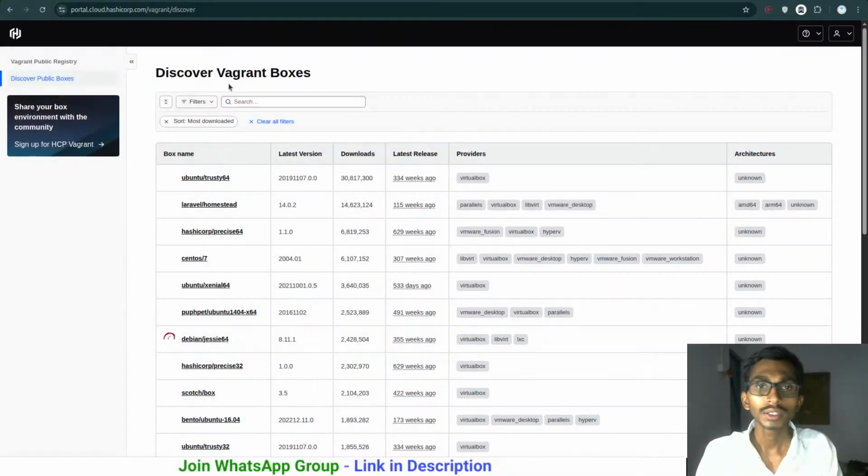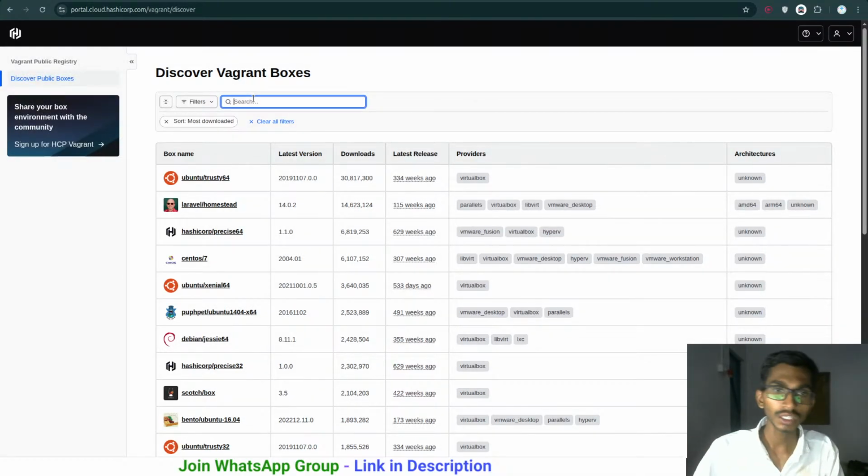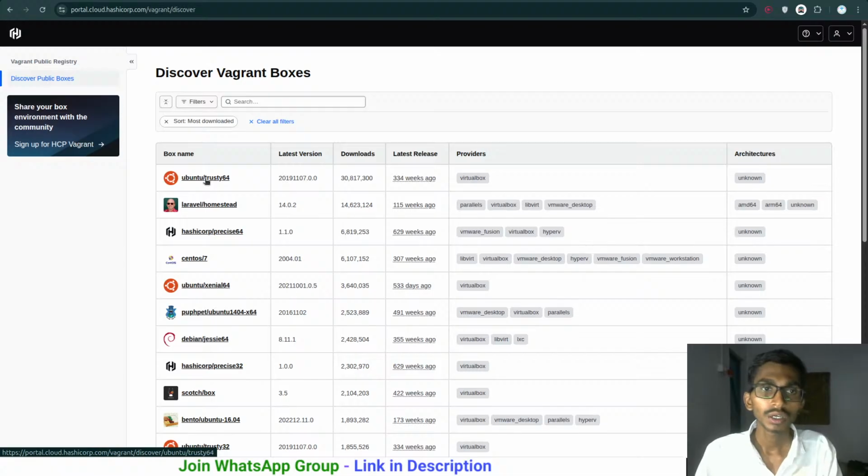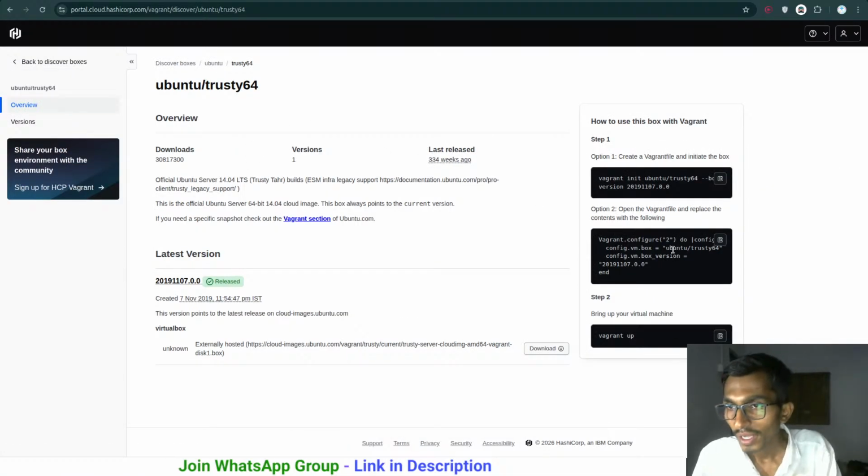Yeah, I'm not. So coming back to this, over here you can search for any image. Suppose I want Ubuntu Trusty 64. You can click on this. By the way, you can even search the name, and from here you will get the name. So this is the name that I was talking about. So vagrant init, and this particular name you have to enter over there. Your configuration file will be created automatically.